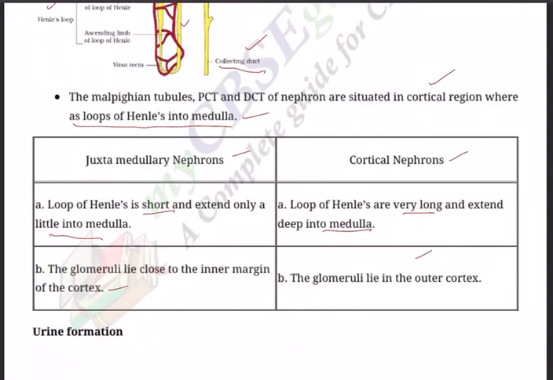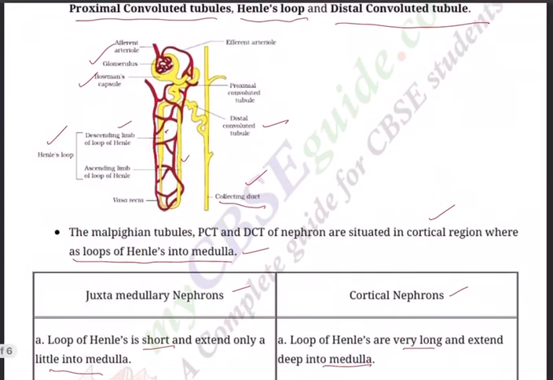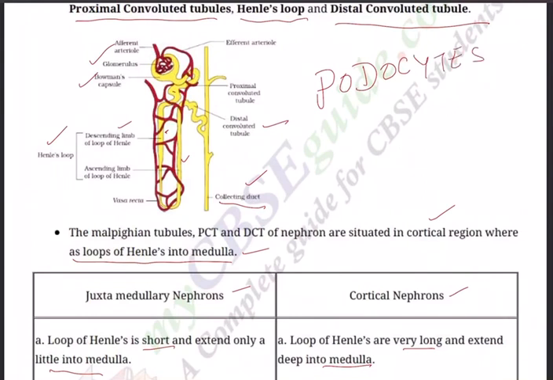The renal corpuscle is composed of a capillary network called the glomerulus and a Bowman's capsule or glomerular capsule. Bowman's capsule consists of two layers: an outer parietal layer consisting of simple squamous epithelium, and an inner visceral layer consisting of specialized epithelial cells called podocytes. Yes, this you need to remember.